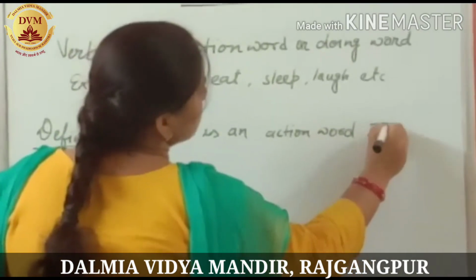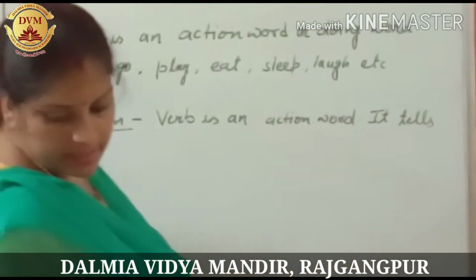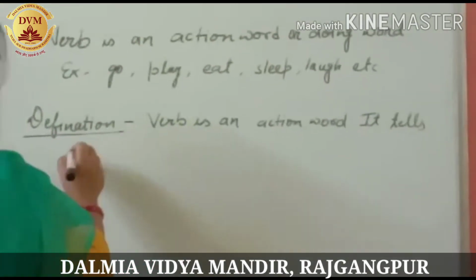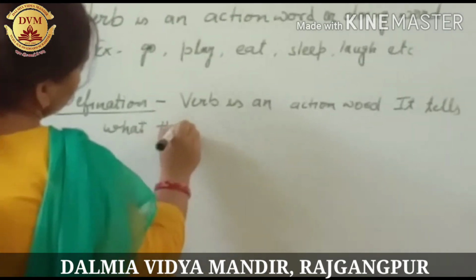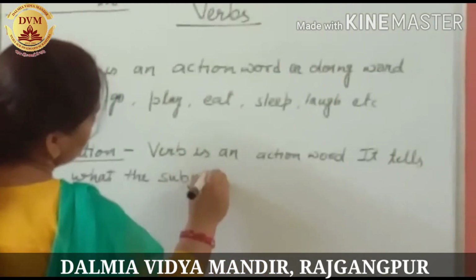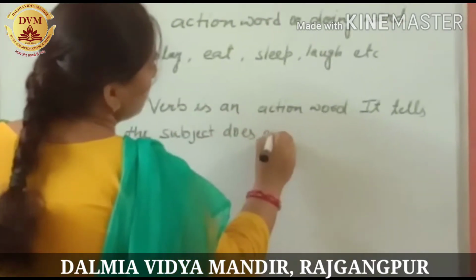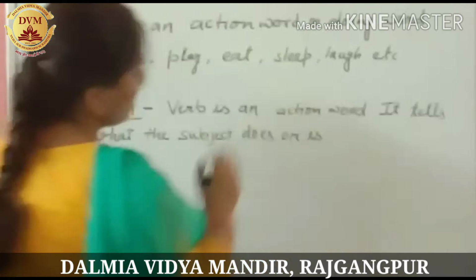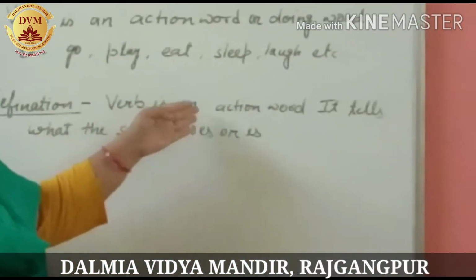It tells what the subject does or is. What I have written is the definition of verb. Verb is an action word.